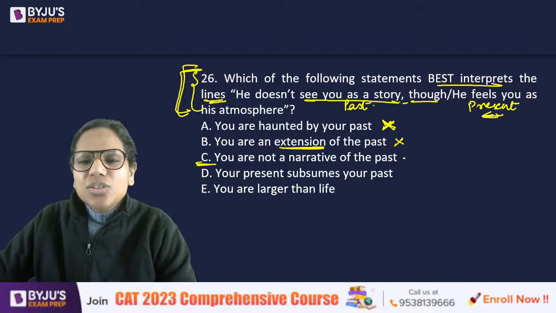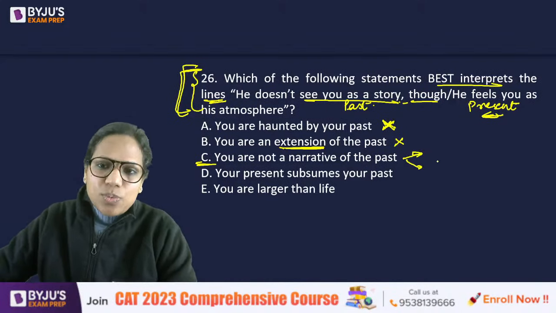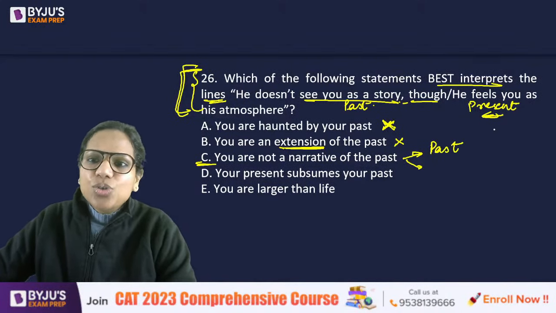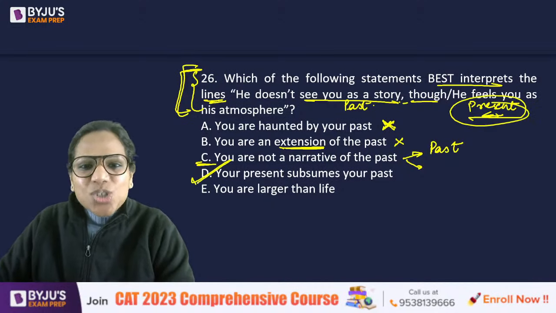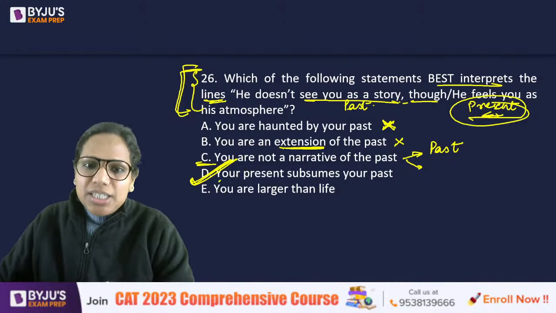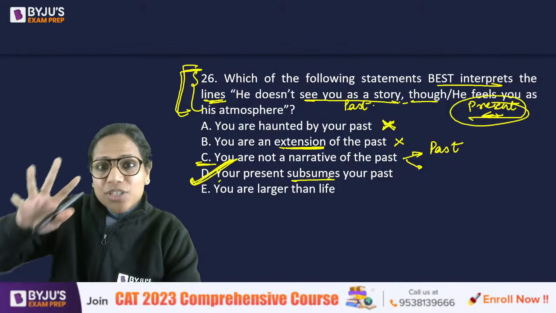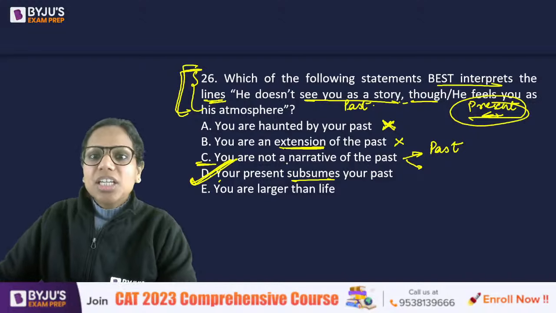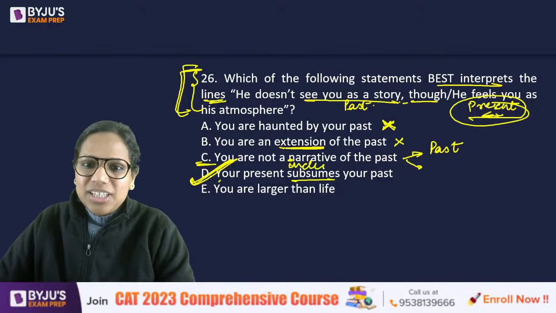C is sort of distorted and incomplete as well. It just talks about the past. It does not talk about this present idea. There's just one option that talks about the present idea as well, and this is D. Your present sort of subsumes, it covers, it includes your past in a way, absorbs your past.